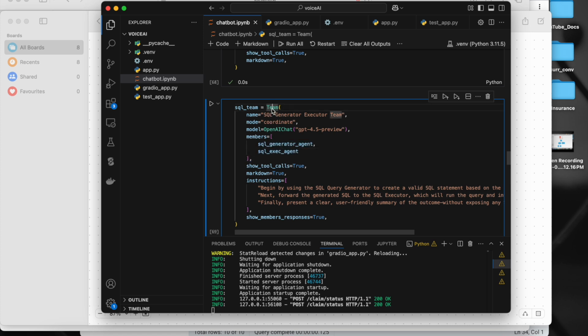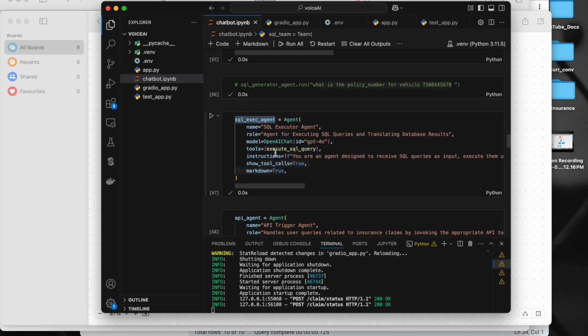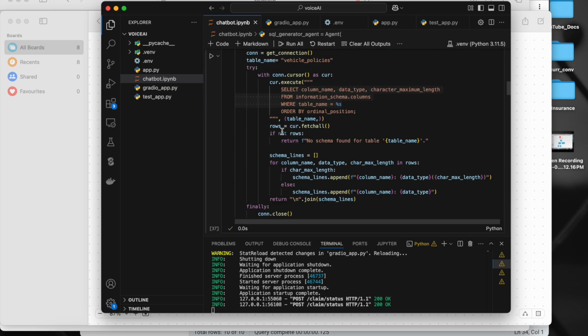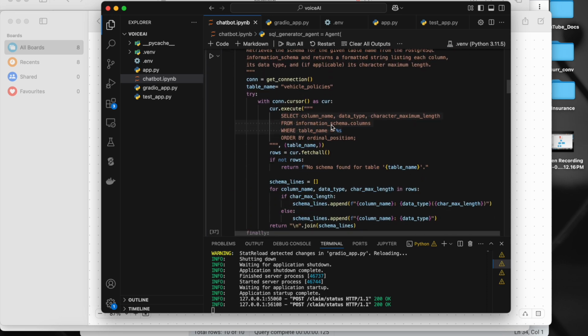So inside this team agent, I have two particular agents. One is the SQL generator agent, one is the SQL execution agent, and I just gave some instructions to the agents. So let's see what they do. The SQL generator agent: you are an expert SQL query generator. To create an agent in Agno, we use this agent class. To create a team, we use the team class. And I'm just passing the name, role, model, and the tools it has to use. This particular agent will use the get table schema tool, which I have shown you, to get the schema from the information schema table.